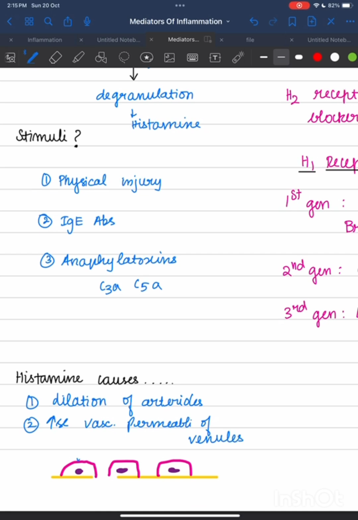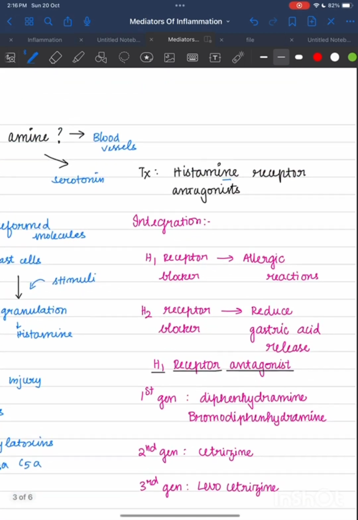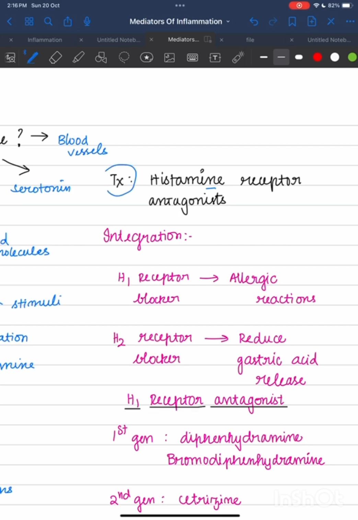How do they do this? They do this by increasing the interendothelial gap, through which the contents get out of the lumen. Therefore it increases the permeability. It results in edema. Then for treatment we give histamine receptor antagonists.